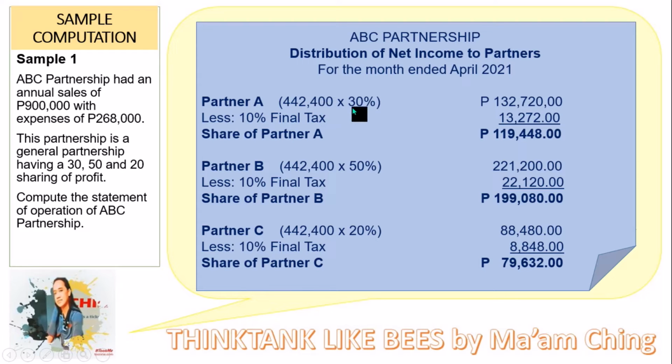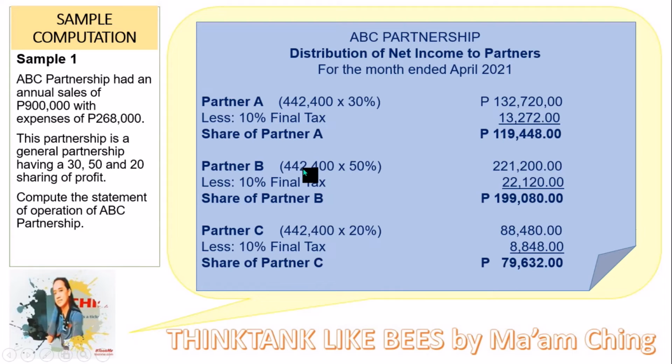So 442,400 multiplied by 30% is 132,720 minus the final tax of 10%. So 10% of 132,720 is 13,272. So the share of partner A less all the taxes is 119,448, or the take-home income of partner A for this year, 2021.